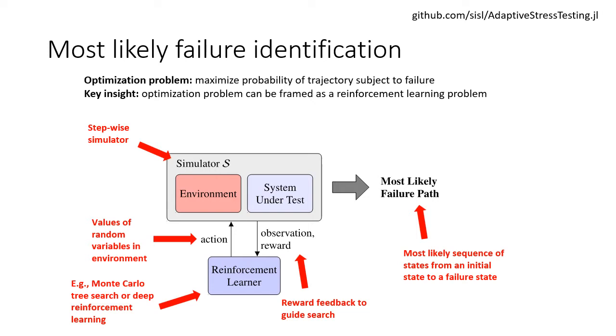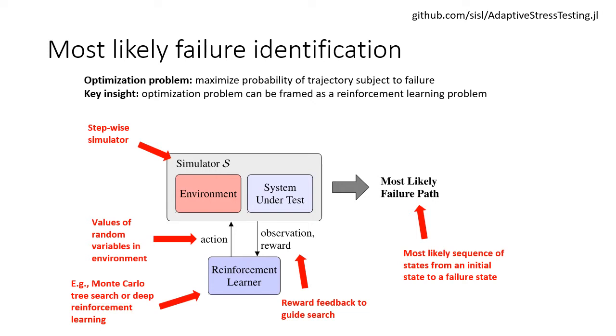And here we have a simulator that encompasses the environment, a model of the environment, and a system under test. That system under test could be something like an aircraft collision avoidance system. We only need to be able to execute that system under test. We treat it as a black box. We don't need to peer inside of the implementation at all.